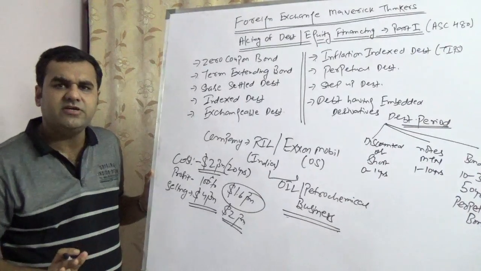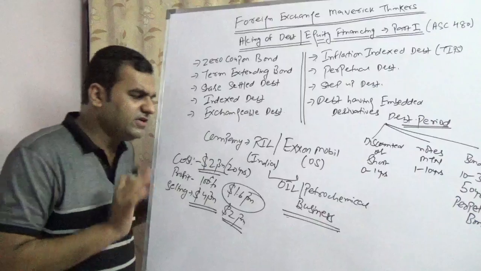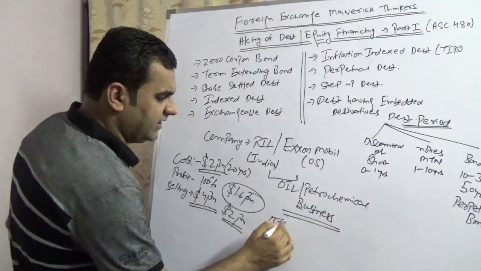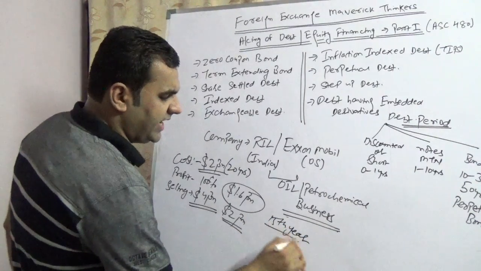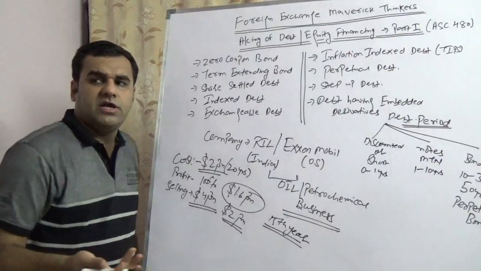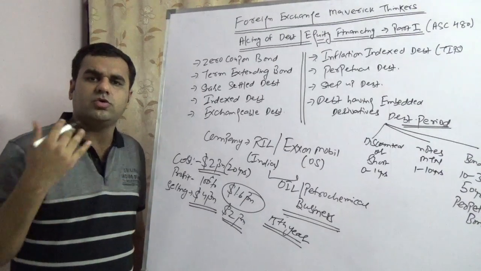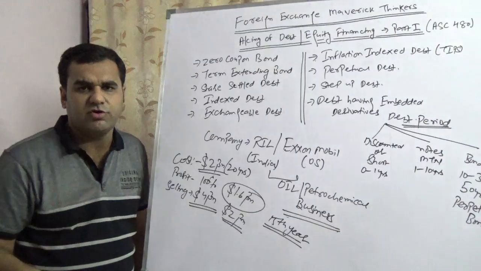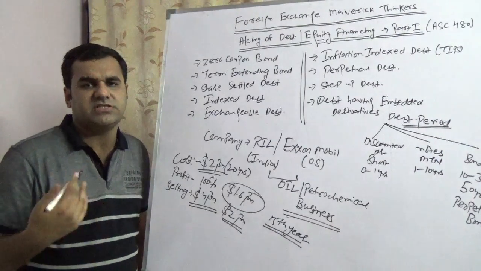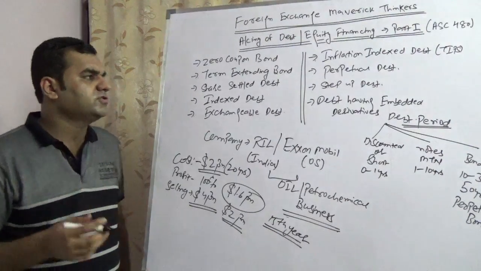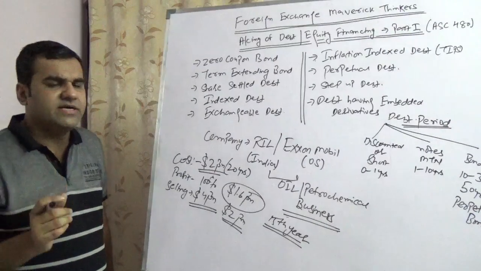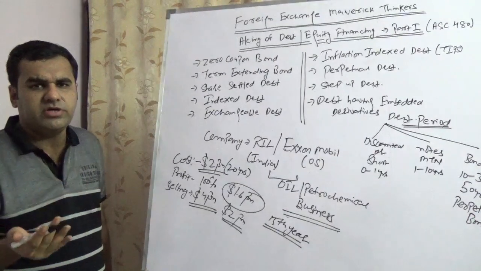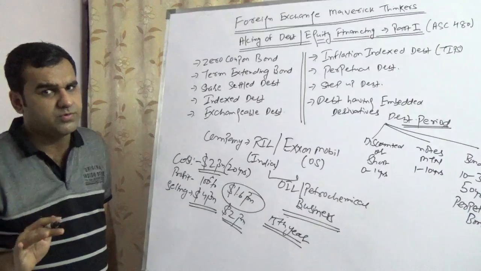So in this term extended bond, at the end of the 15th year, I am assuming here, Reliance would estimate that yes, now it will take another 3 years to dig up the well, take the oil, and so on and so forth. So it's better we extend the debt. If there is a clause of term extending bond, then Reliance would increase the tenor from 20 years to 23 years, and obviously the coupon would rise.